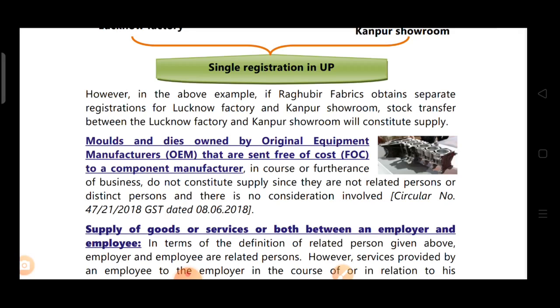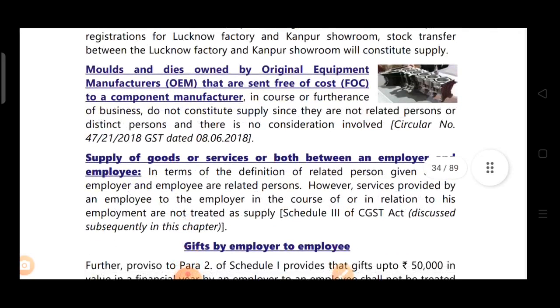And if, suppose in this case, consideration was involved, then it would have constituted supply. Since no consideration is there and the supply is not between distinct or related persons, it is not supply, and no GST will be levied. Now, supply of goods or services between employer and employee.